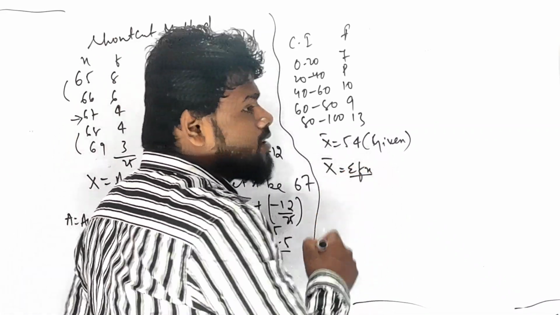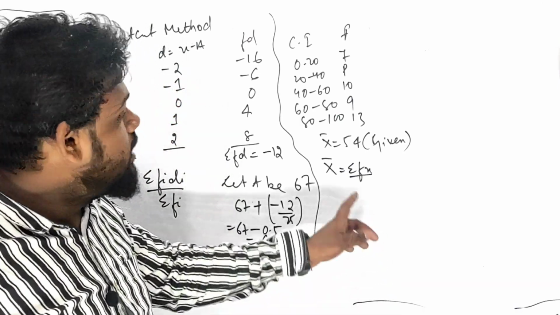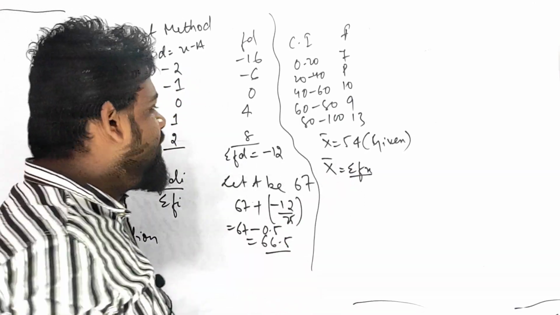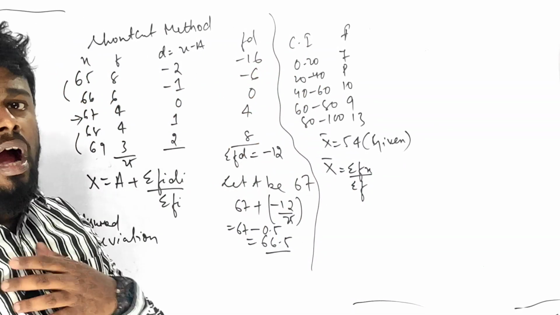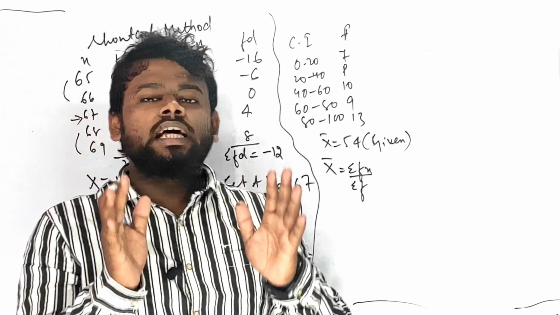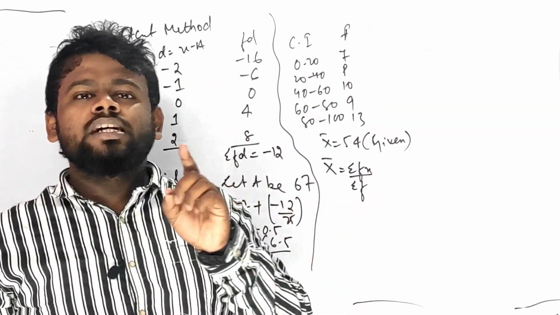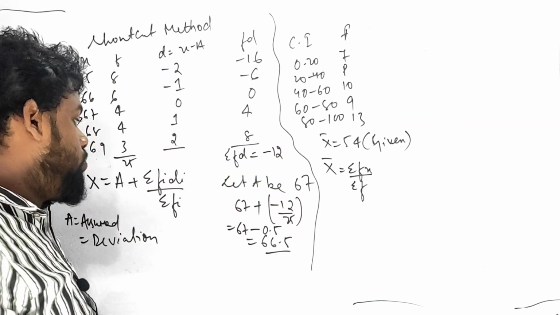अगर तुम टमाटर काट सकते हो चाकू से, नाइफ से, तो तुम्हें तलवार का क्यों यूज करना है? That is all about x bar equal to summation of fx by summation of f. Now you might be saying that, sir, it is a class interval, how can we find x? You have to find x. For a class interval, generally you have to take the average of the limits. Average means class interval equals lower limit plus upper limit by 2.